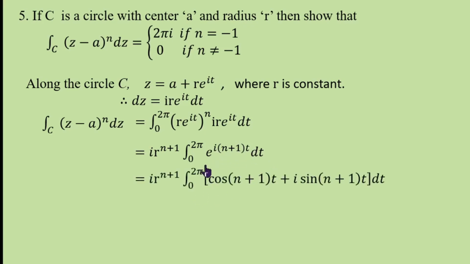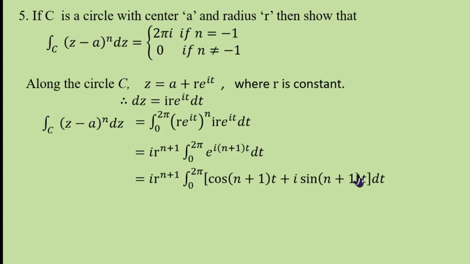And you know that e power i theta is cos theta plus i sin theta. Therefore, e power i (n plus 1) t is cos (n plus 1) t plus i sin (n plus 1) t. If n is not equal to minus 1, then cos of (n plus 1) t, with t varying from 0 to 2 pi, is one full period, and sin also is in one full period.